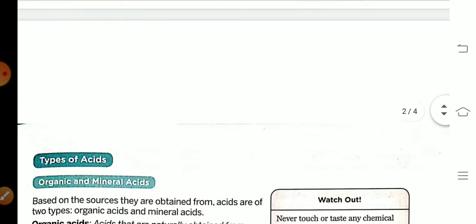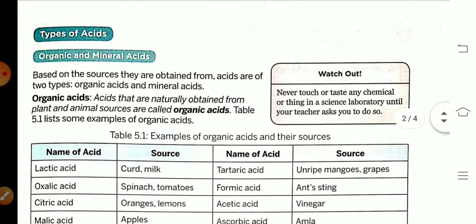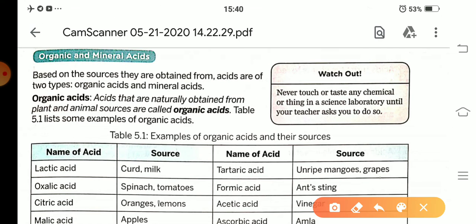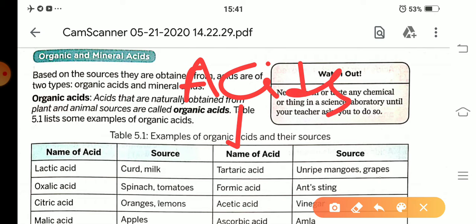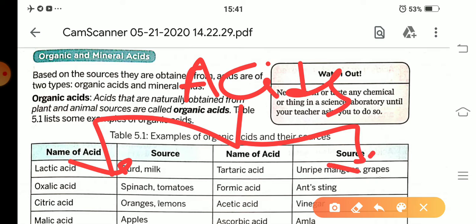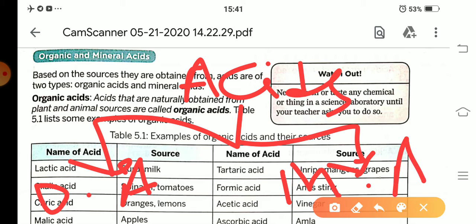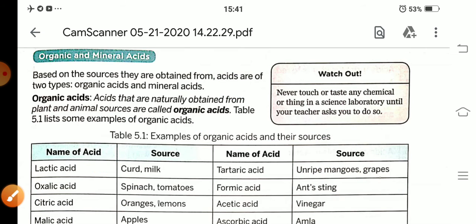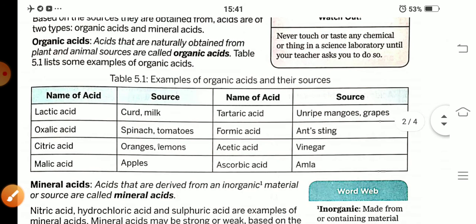Next, there are generally two types of acids. Okay, types of acids. First is organic acids and second is mineral acids. Okay students, first is organic acids and second is mineral acids. Then let's start. What is organic acids?